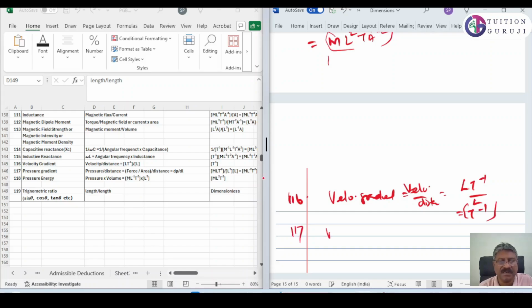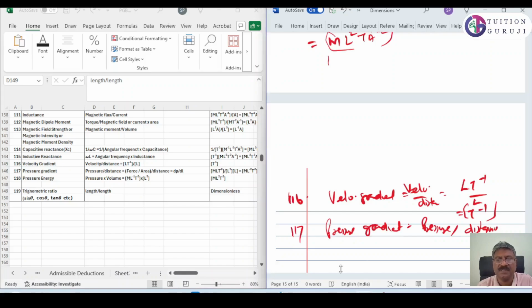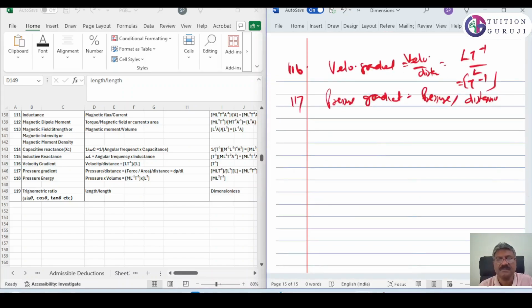117 is pressure gradient. That is pressure by distance, which is equal to force by area by distance. That is M L T raised to minus 2 by L cube. That is actually M L raised to minus 2 T raised to minus 2.